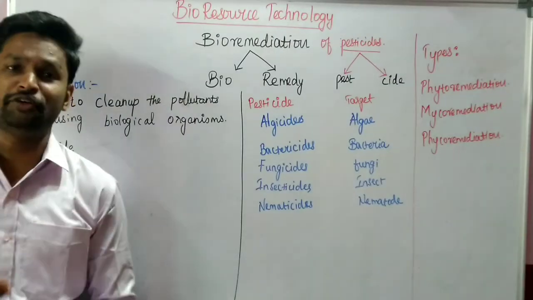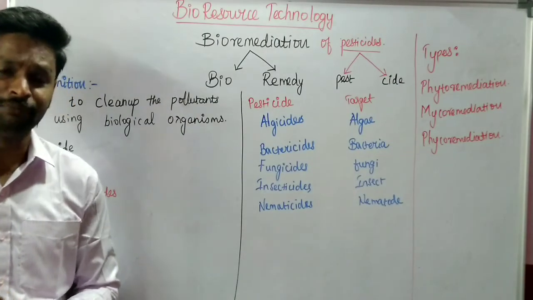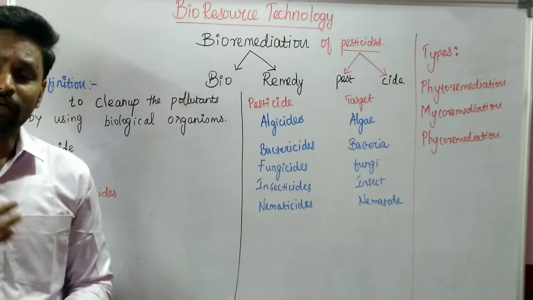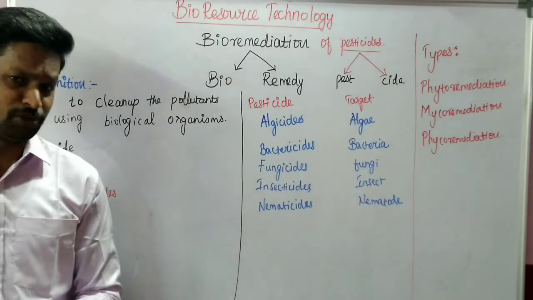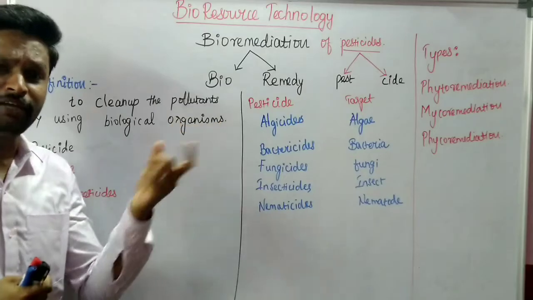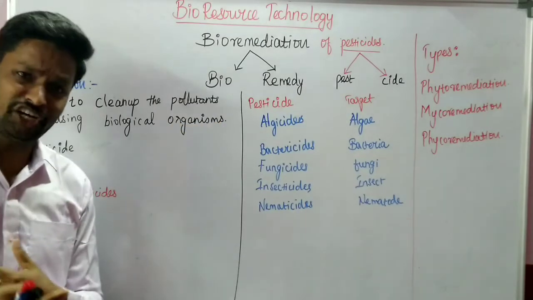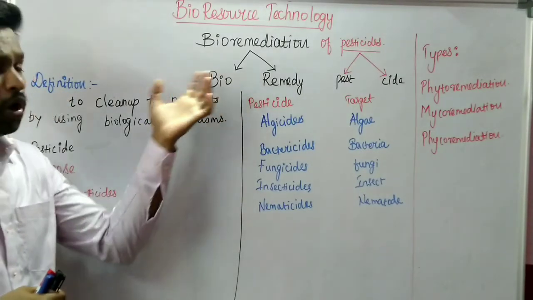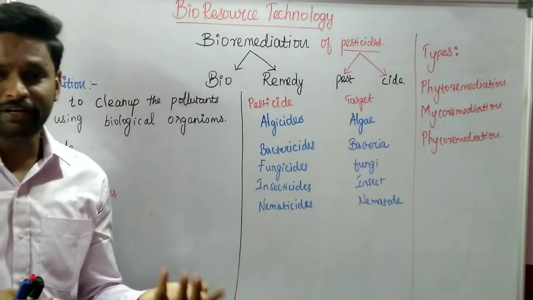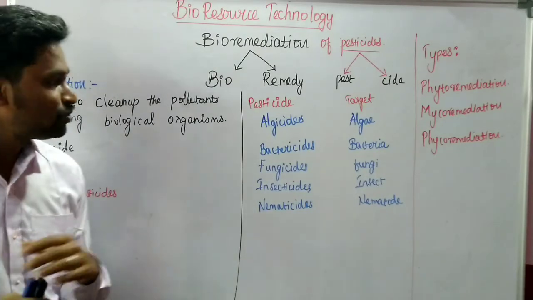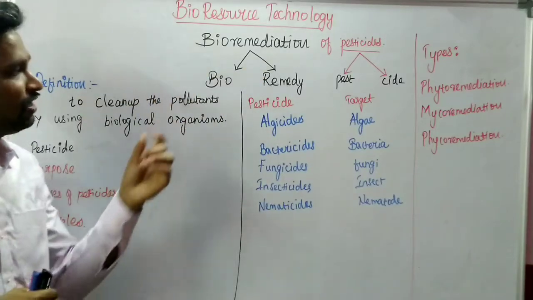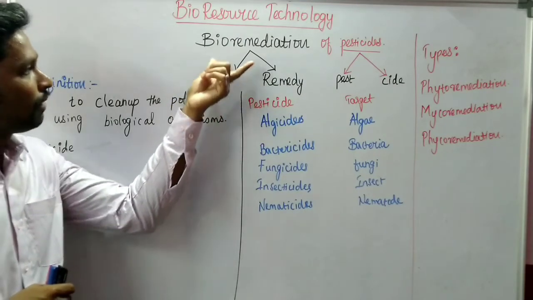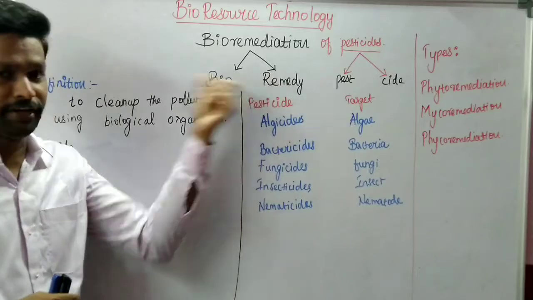For example, in our environment we can see different types of pollution, right? Starting from air pollution, noise pollution, water pollution, thermal pollution, and so on, we can add etc. also. Some pollutions are created by nature and some are created by our man-made activities. All these pollutions finally affect human activity or human health. To cure such pollutions, we need some biological organisms. To treat such pollutions, we use biological organisms. Such techniques are called bioremediation, right?